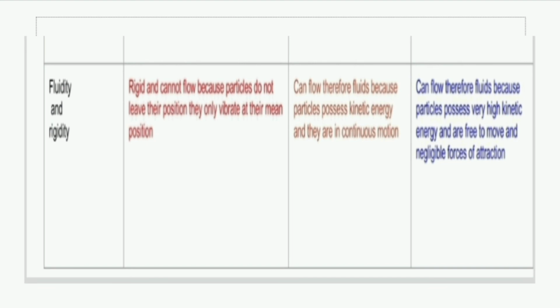Whereas gases have very very high kinetic energy, so they can move with a very very fast speed, and that is why they can flow much more as compared to solids, and also as compared to liquids.